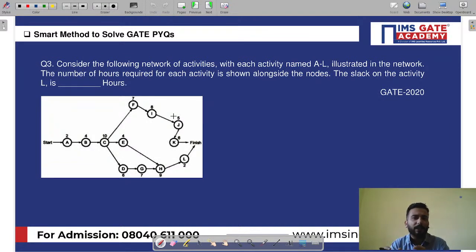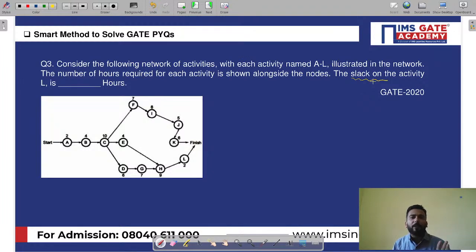And the next question, I'll tell you, my dear friends, it can trouble you a lot. Although you have studied PERT and CPM, this question has the potential to trouble you. Why am I saying this? He's simply asking what is the slack on the activity L. But one twist he has done: he has used activity on node over here. And when we study PERT and CPM, we always study activity on arrow.